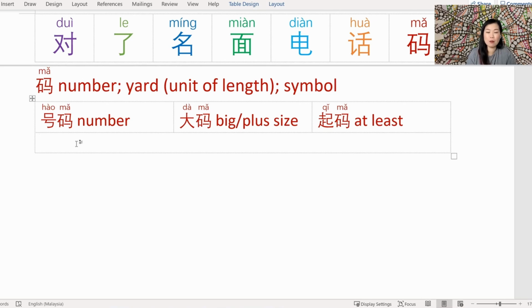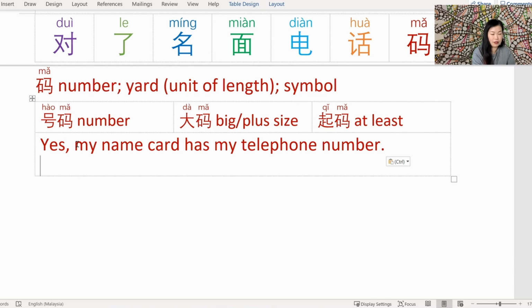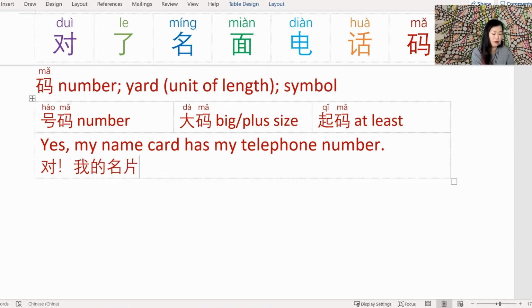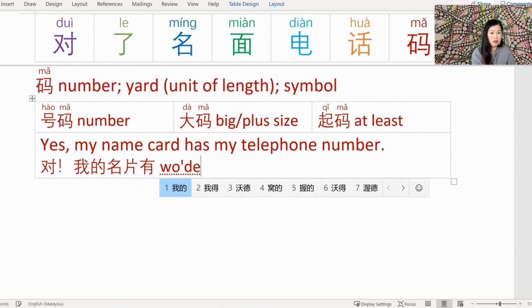The first one, 号码. Pretty simple. Let's say someone asks, "Hey, does your business card 你的名片有你的电话号码吗?" And I can say, "Yeah, my name card has my telephone number." Yes, 是对。我的名片 My name card has my telephone number. What does it have?